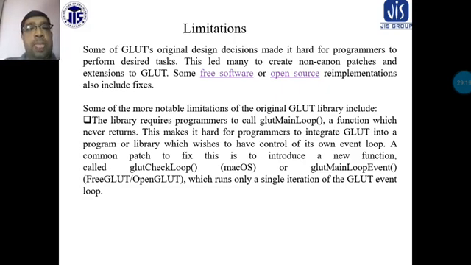A common patch to fix this is to introduce a new function called glutCheckLoop, or glutMainLoopEvent in FreeGLUT and OpenGLUT, which runs only a single iteration of the GLUT event loop.